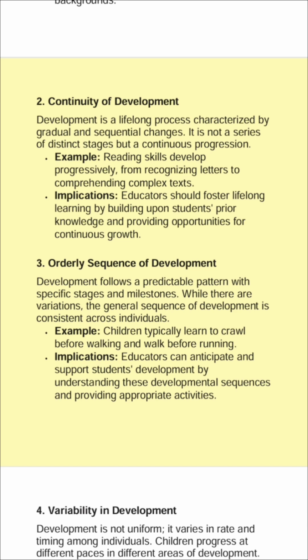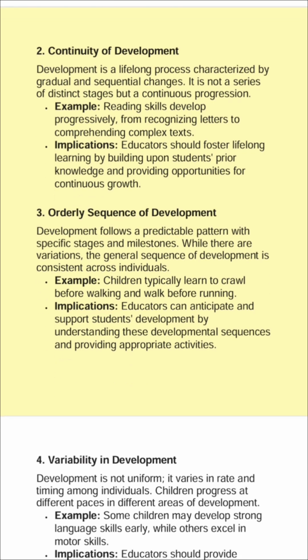3. Orderly sequence of development. Development follows a predictable pattern with specific stages and milestones. While there are variations, the general sequence of development is consistent across individuals. Example: children typically learn to crawl before walking and walk before running. Implications: educators can anticipate and support students' development by understanding these developmental sequences and providing appropriate activities.